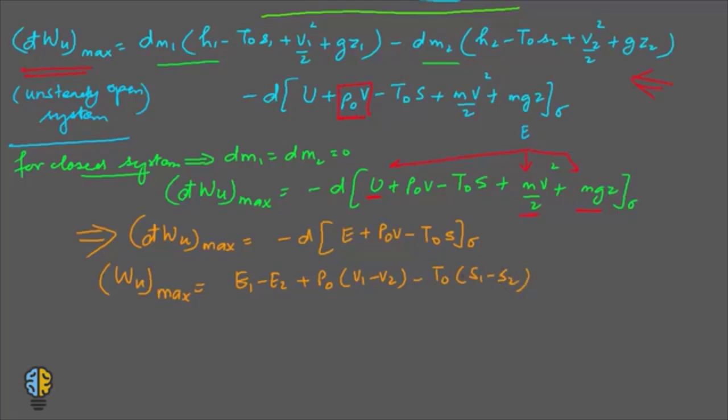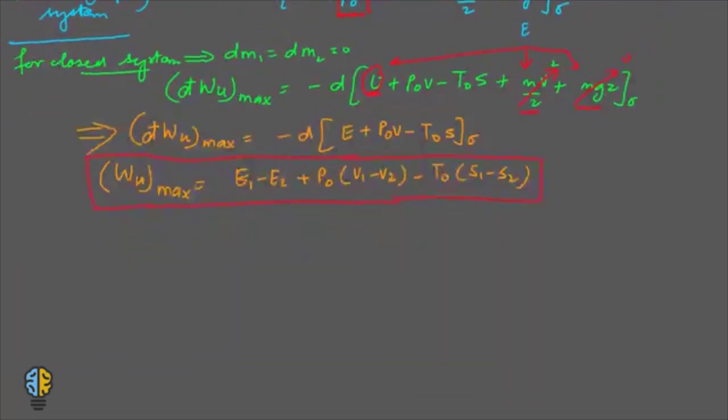So this equation is the one to find out the maximum useful work done for an unsteady closed system. Now if you neglect the kinetic energy and the potential energy changes, then those terms would become 0. So E is equal to U.